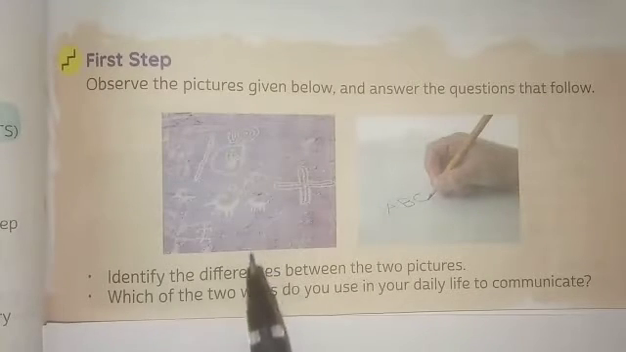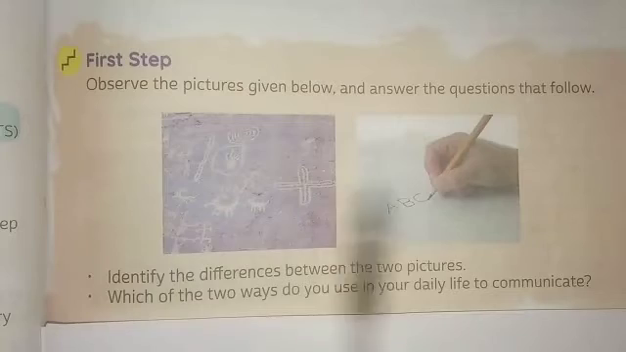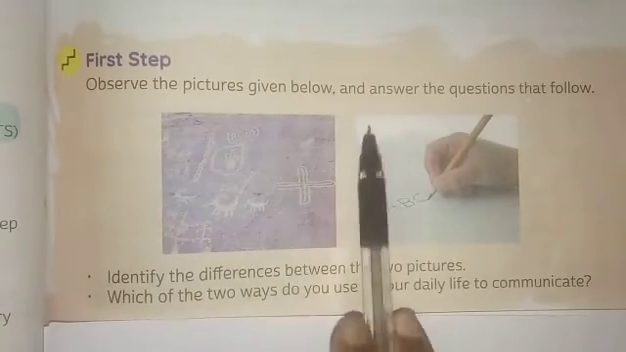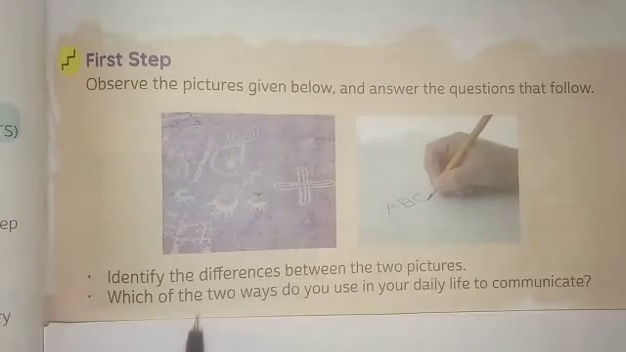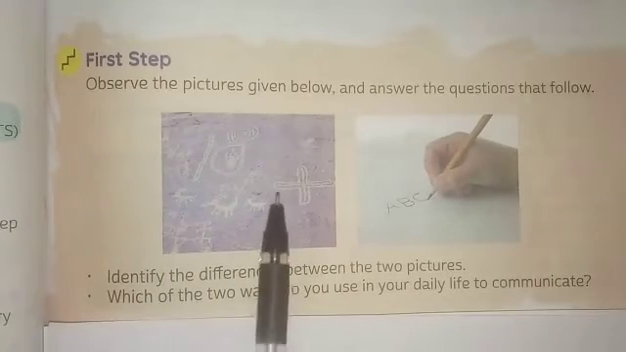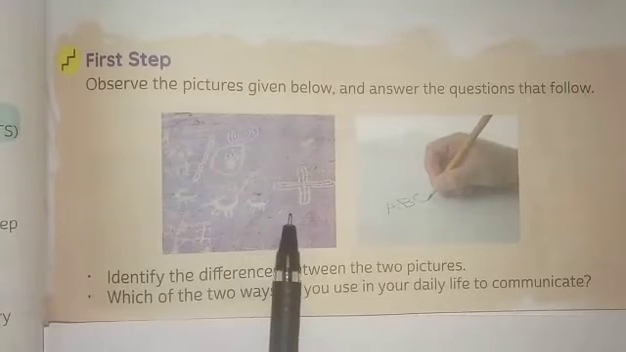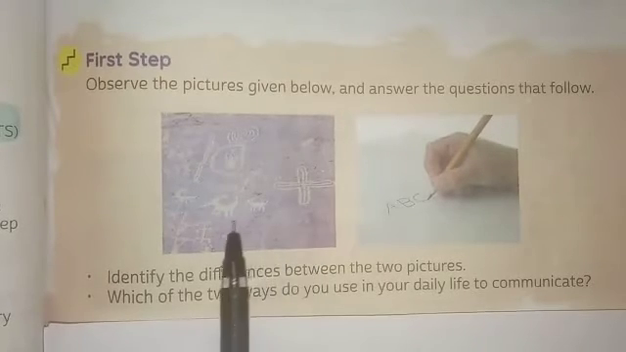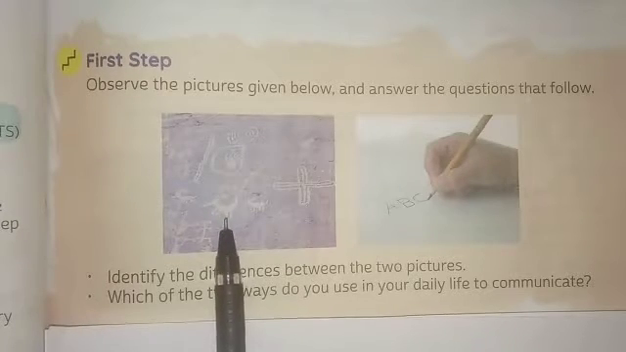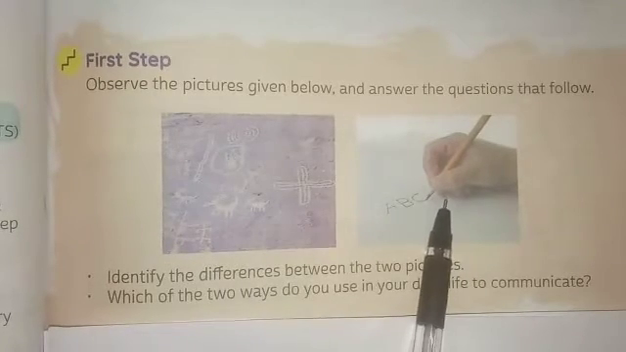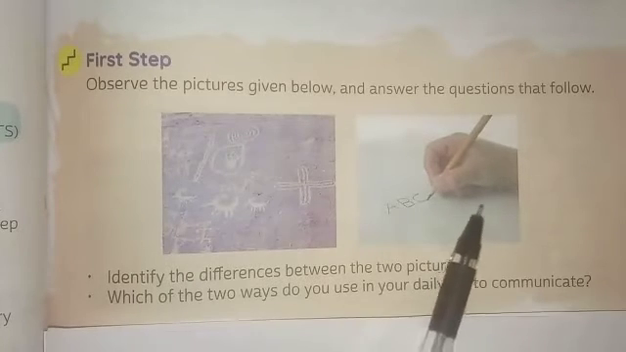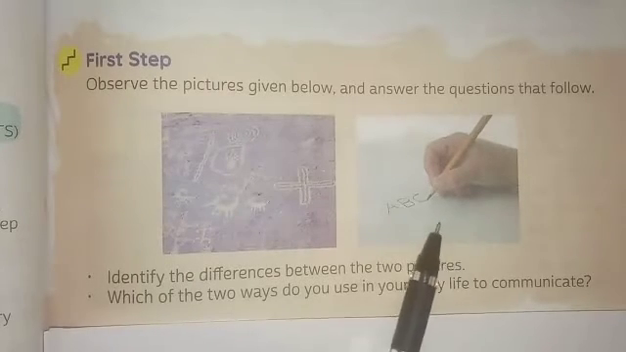So dear students, in your textbook they have given two sets of pictures. Observe the pictures given below and answer the questions that follow. On the left hand side, there are images drawn like a plus symbol, an animal symbol, and some lines. On the right hand side, the alphabet is being written with the help of a pencil on a sheet of paper.